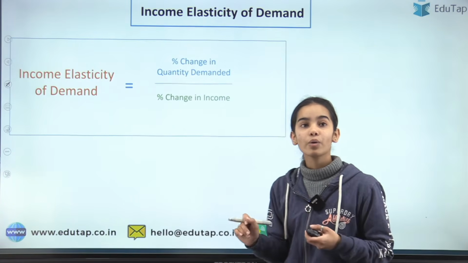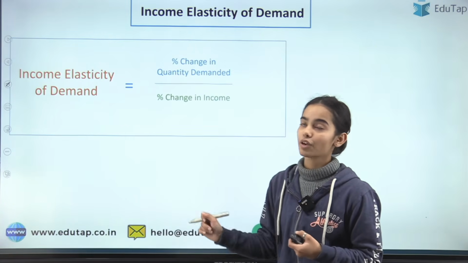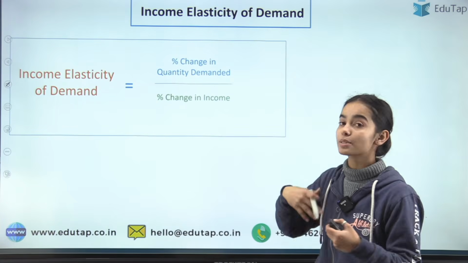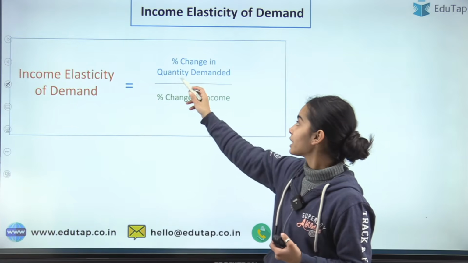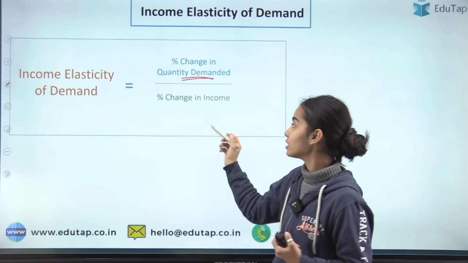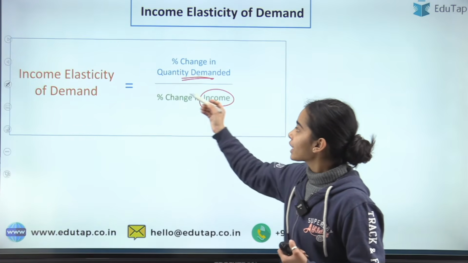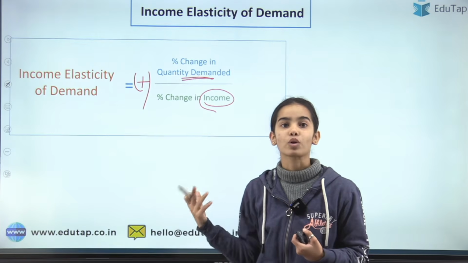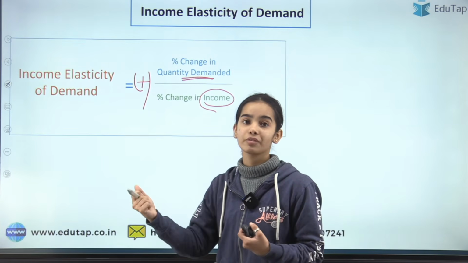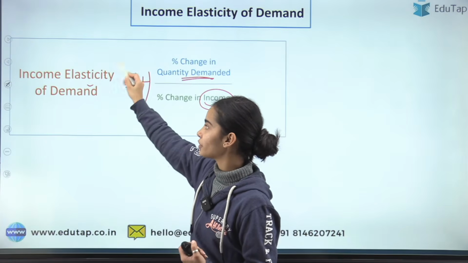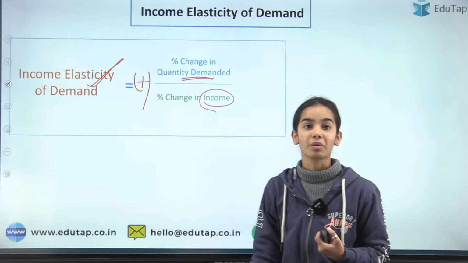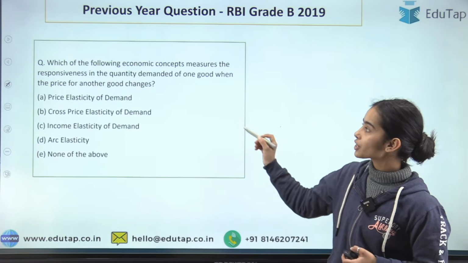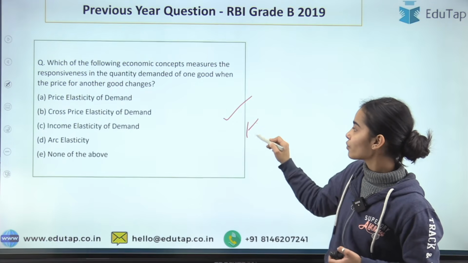Now we will see the income elasticity of demand. That is how responsive the quantity demanded is to the income. So they move in the positive direction. If the income is increasing, the quantity demanded will of course increase. But how much will it increase? This is what income elasticity of demand tells us. And this is the question that you need to answer. This is the homework question.